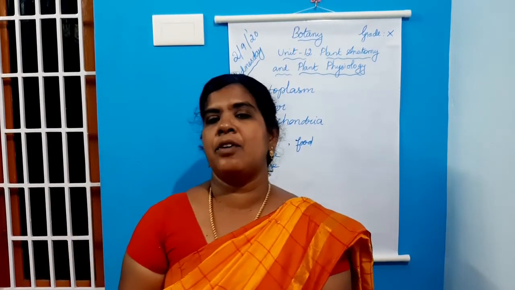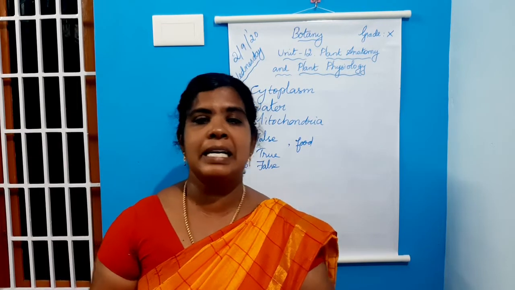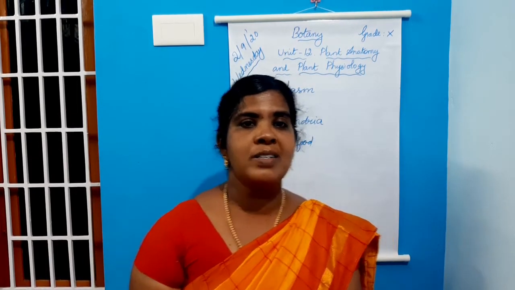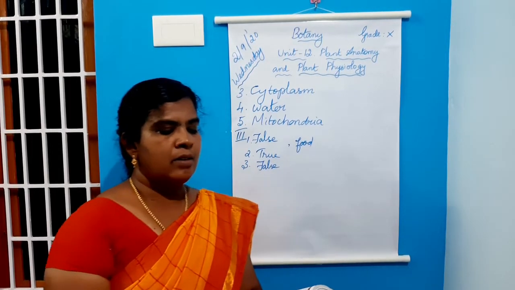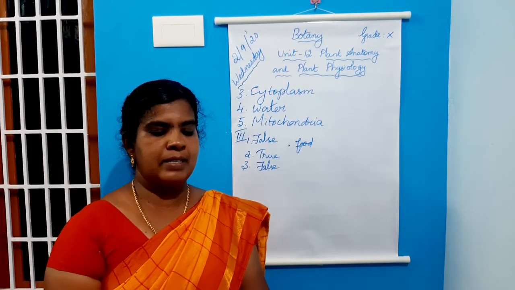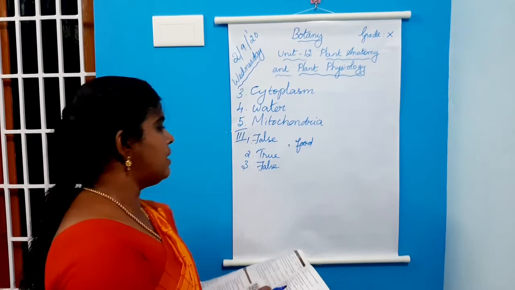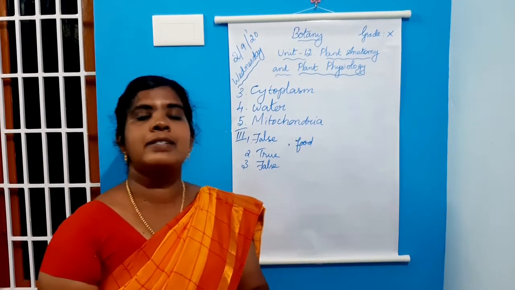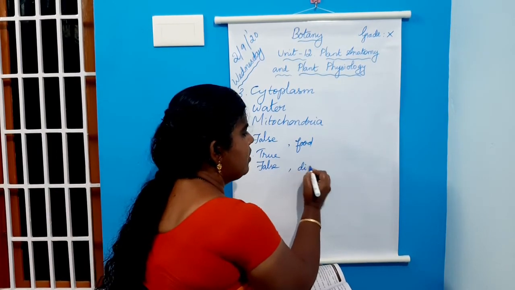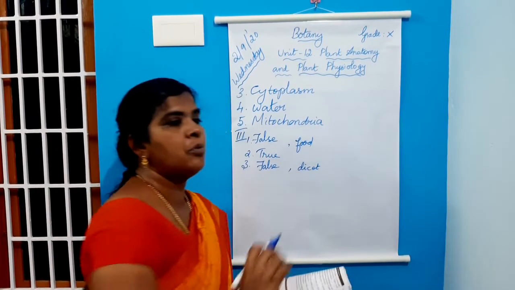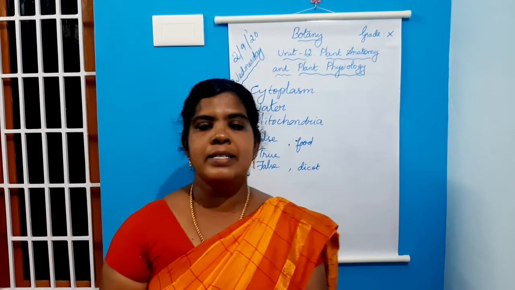All dicots have cambium, so the width of the stem increases, isn't it? So in monocot stem, cambium is absent. So what to write is, in monocot stem, cambium is present in between xylem and phloem. The given statement is false. So instead of monocot stem, you have to write dicot stem. So underline the term monocot stem and write dicot stem.